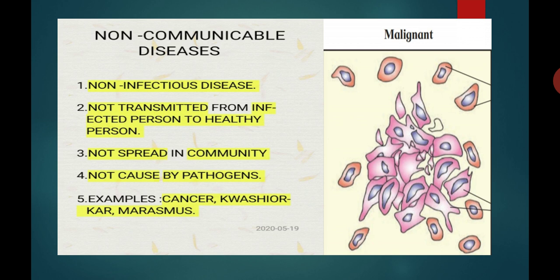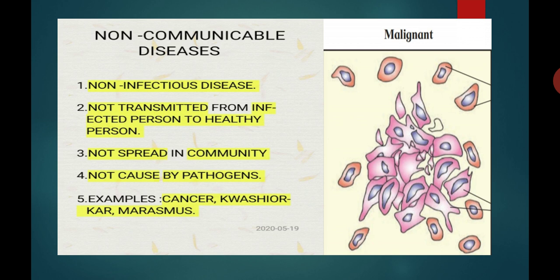I repeat the points once again. They are also known as non-infectious diseases. They are not transmitted from an infected person to a healthy person directly or indirectly. There is no chance of spreading in a community, so the name is non-communicable diseases. They are not caused by pathogens, but by genetic abnormalities, diet deficiency or hormone deficiency. The examples are cancer, Kwashiorkor and marasmus. This is about non-communicable diseases.